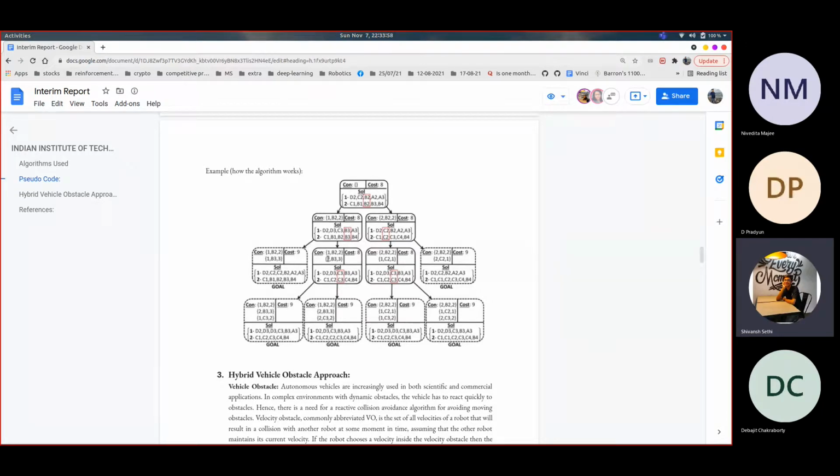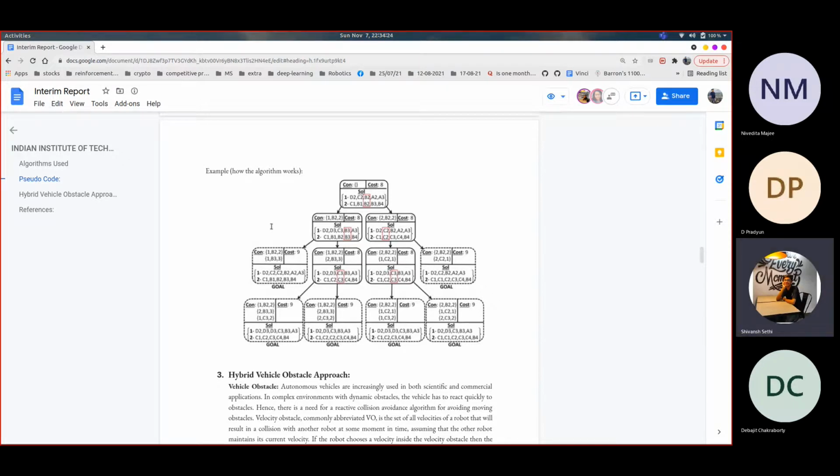We resolve these conflicts by adding constraints in the next level where we provide that only one system can be at that specific point within the next time frame. We then find solutions satisfying these constraints. Once we get those solutions, we look for conflicts within these solutions again. And we keep on repeating the same process until we find the solution with minimum cost such that we have the satisfaction of minimum constraint.